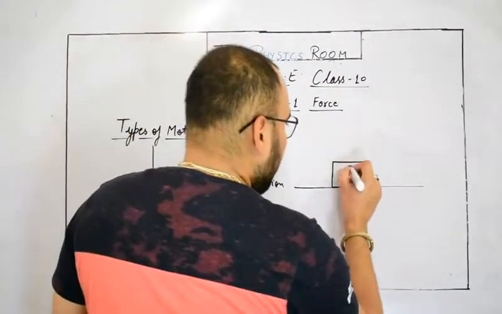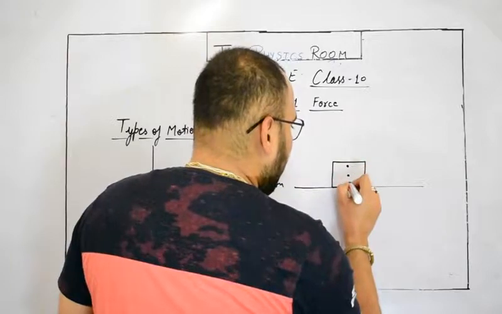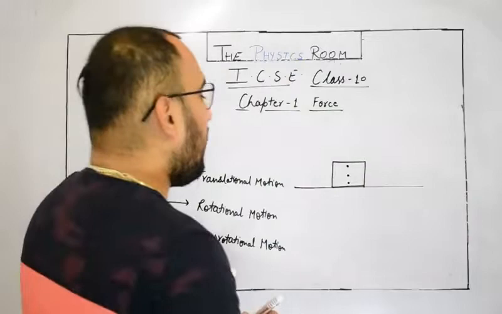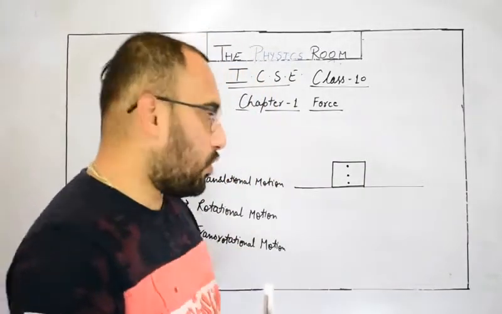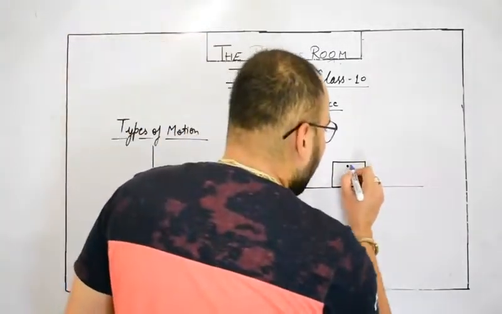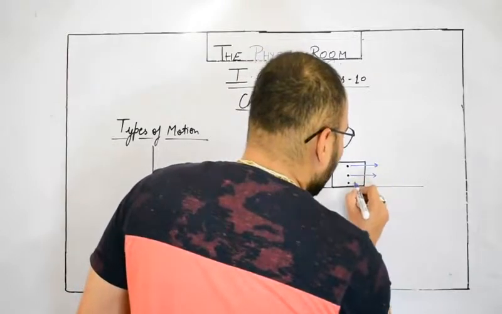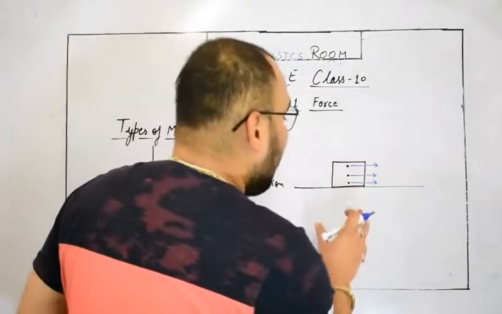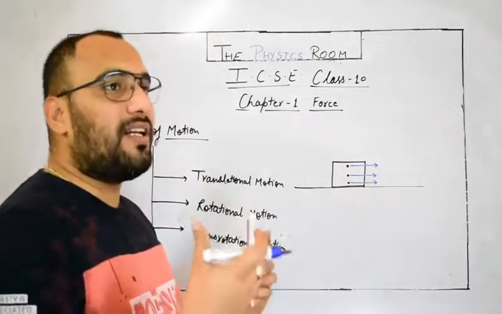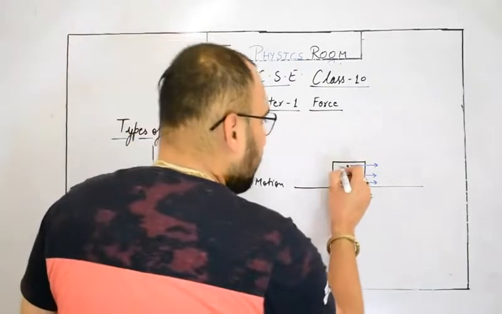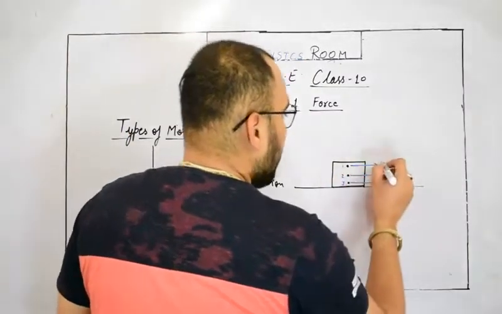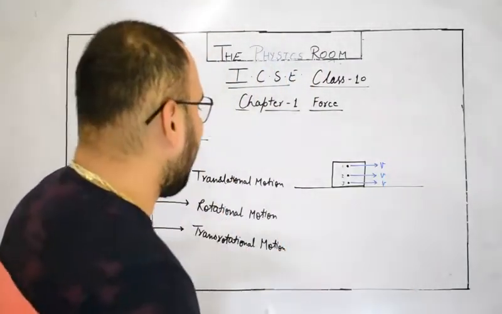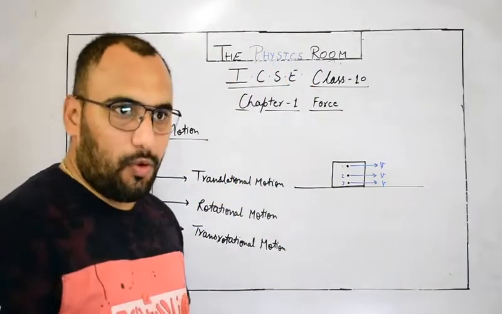Suppose here I am representing just three particles to define this type of motion. If a body is in translational motion, all three particles must move in the same direction with the same velocity. So all these three particles 1, 2, 3 must move in the same direction with the same velocity v. In that case you will call it translational motion.